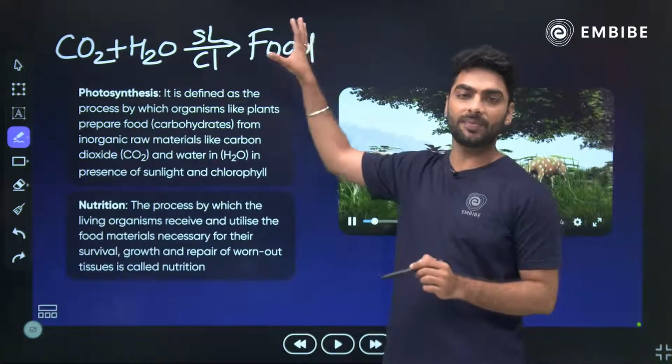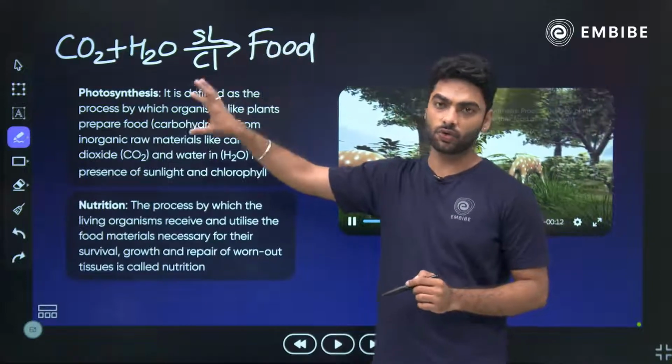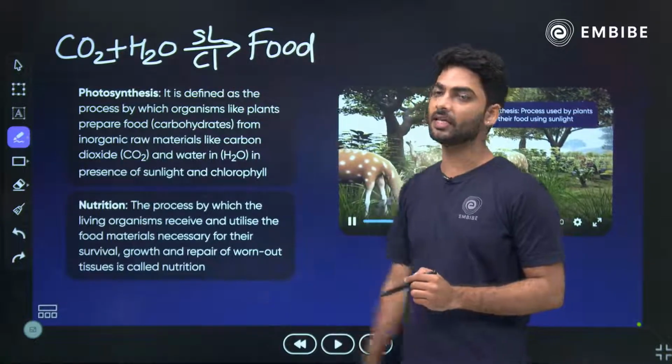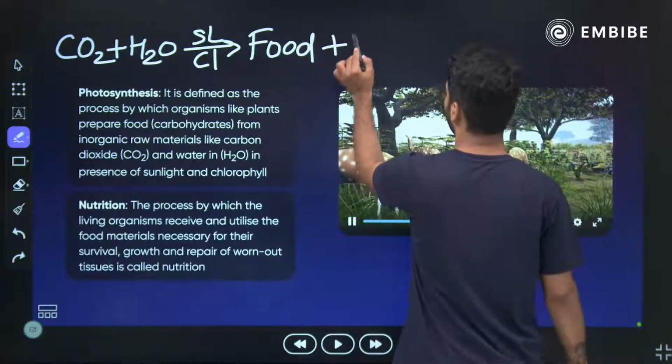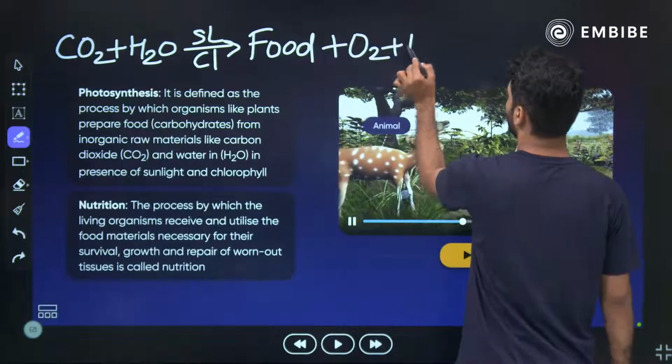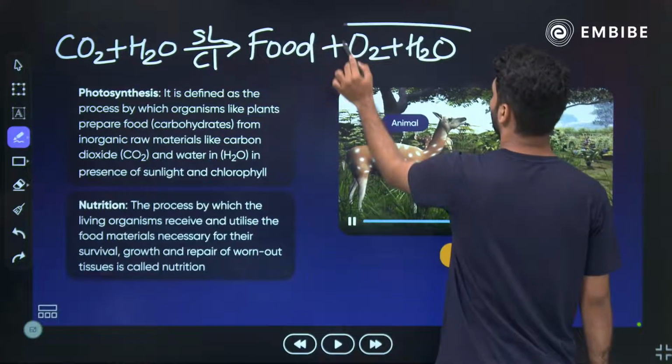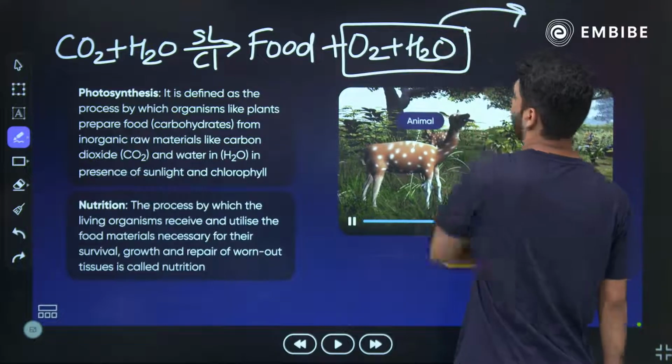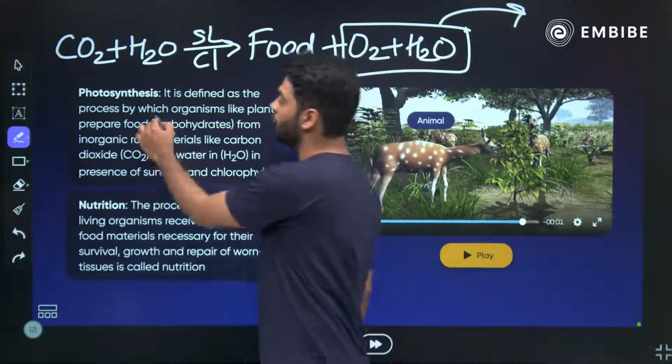These carbohydrates can be starch. If it is starch, it is stored food. If it is glucose, it is the used up food. And the byproducts of photosynthesis are oxygen plus water in the form of water vapor. So these are the byproducts, right? So this is your photosynthesis.